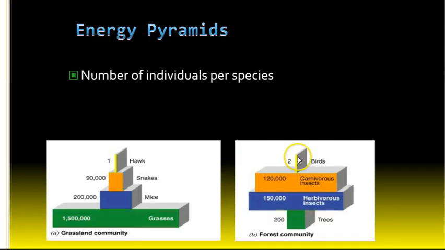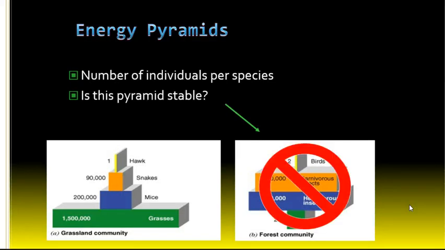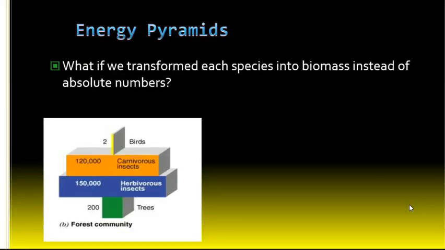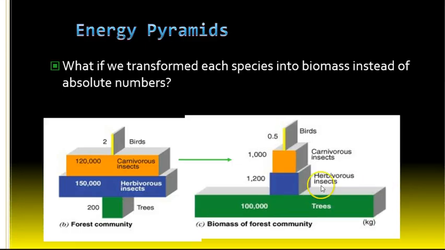What about this one? Wow, this is supporting 2 birds, but you only have 200 trees doing it. This does not make sense in terms of this whole thing that we've been talking about, in that you have to have a larger base of the pyramid. This is a toppled-over pyramid. We know that this is not stable based on the shape. But what if we transferred this into biomass instead of individuals? You would find that the biomass in 200 trees is going to be the same as 1.5 million grasses, right? And so now it's all about how much stuff you have available, because this is your primary production, okay?